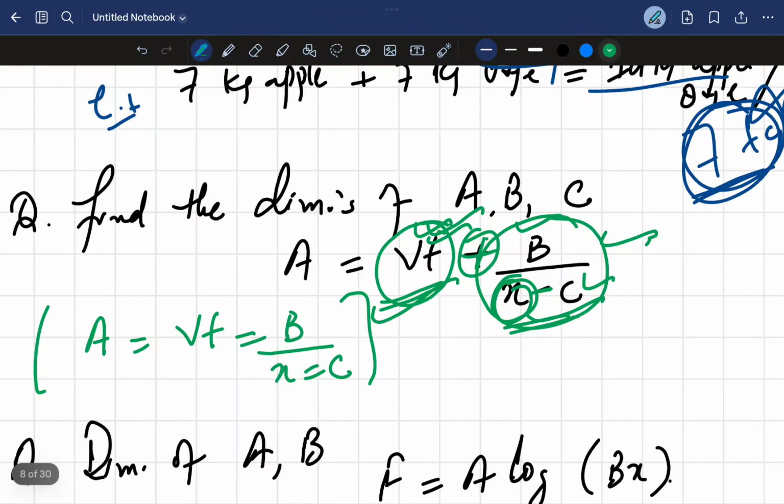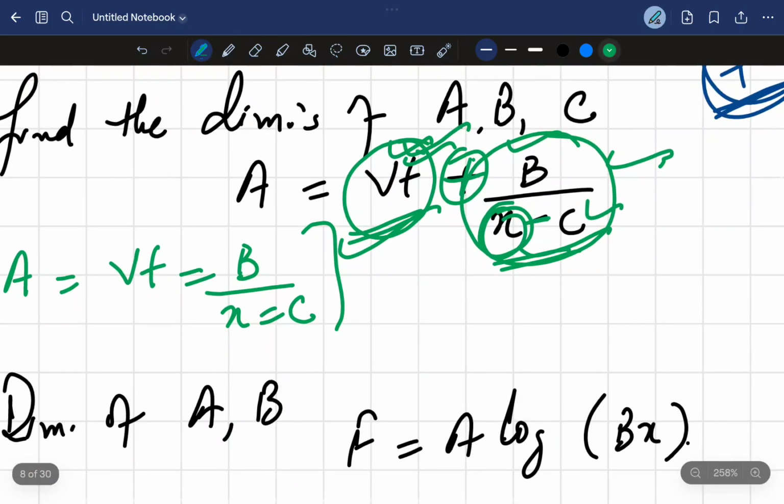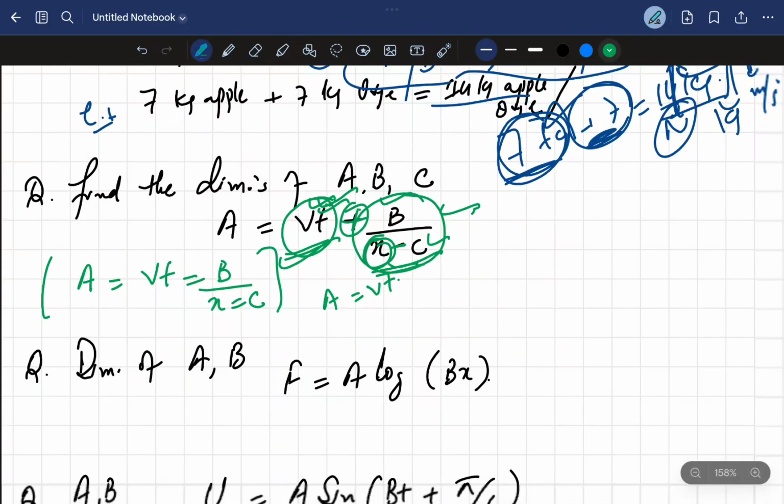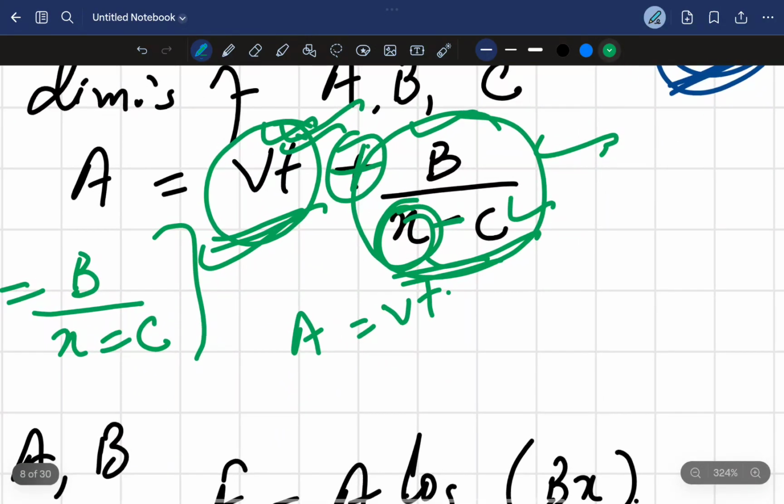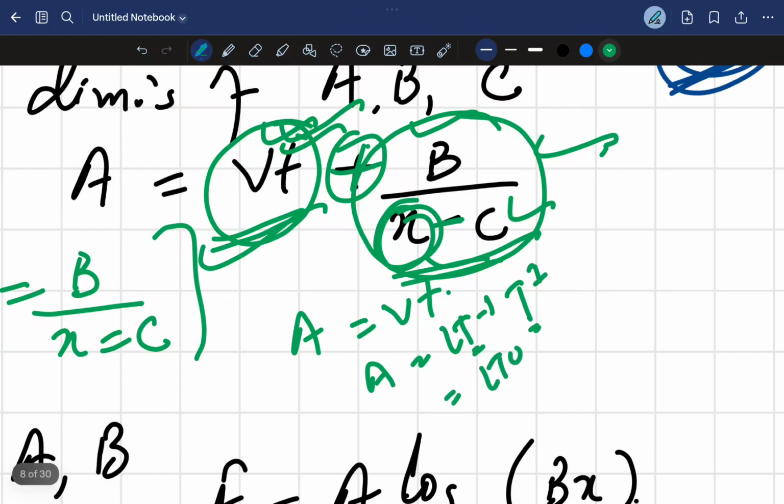ये quantities. All right, so now understand. Now A is equal to Vt. We know that A is equal to Vt. Now A के dimensions find out करना है ना हमें। तो हमें पता है, V के dimensions हमें पता है, LT minus 1. I will be talking about that. आपसे रटवाऊंगा वो जितने भी सारी डायमेंशंस है, I will be talking about that, उनके शॉर्ट ट्रिक्स। A is equal to LT minus 1, और T तो अपना ही है ना, T1. So when the bases are same, powers are added, so LT^0.